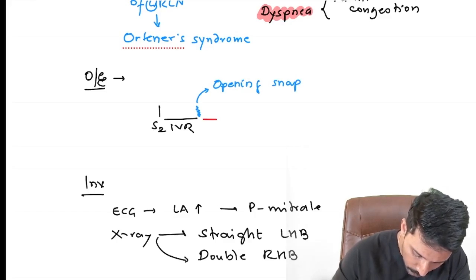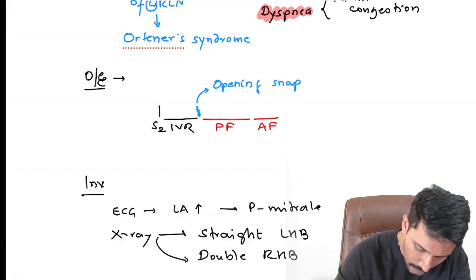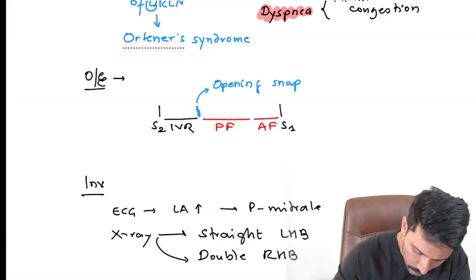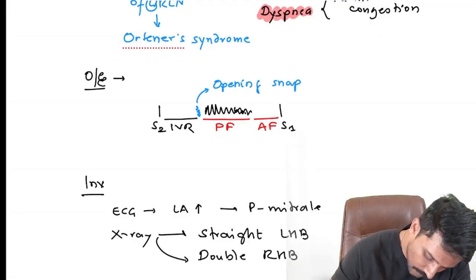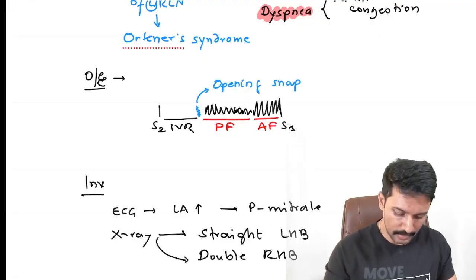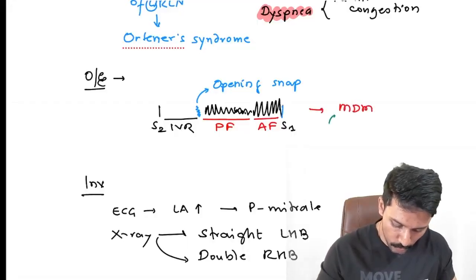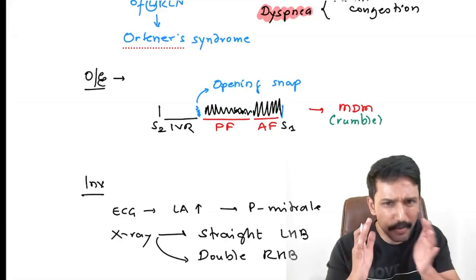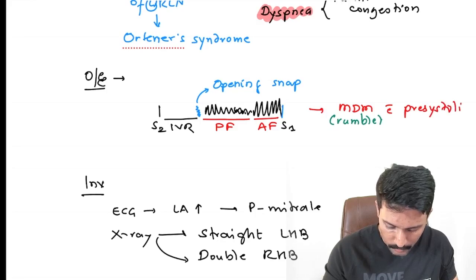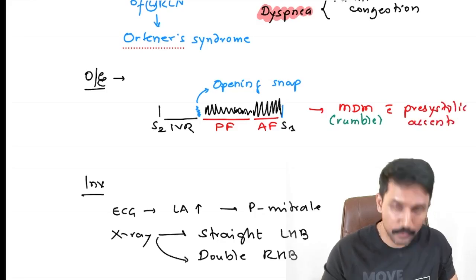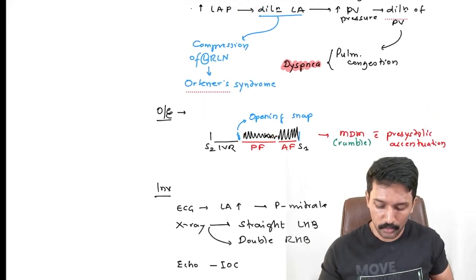And after that, the blood starts moving from the left atrium to left ventricle, first through passive filling and then eventually through active filling. And during this period, the movement of the blood in the passive filling produces a murmur. This murmur intensity increases in the active filling, right? So this murmur is described as mid-diastolic murmur. Usually we use the term rumble because it's a very faint sound. Mid-diastolic murmur with pre-systolic accentuation. Murmur increases during active filling because atria is contracting more forcefully during the active filling to push the blood through this narrow opening.